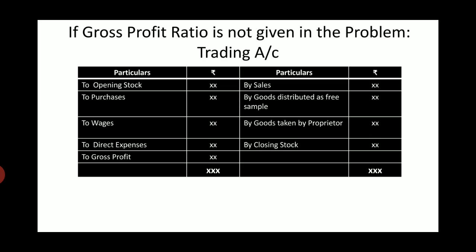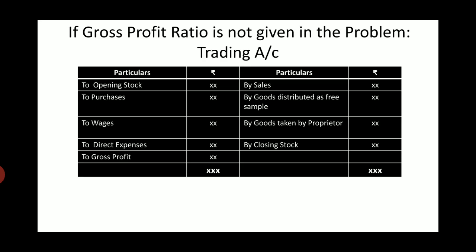After taking down all these things, when we close down our trading account, we will get a balancing figure. And that balancing figure is called gross profit. But my dear friends, our step number 1 is still not over, because here our intention is not to find out gross profit, but our main intention is to find out gross profit ratio.